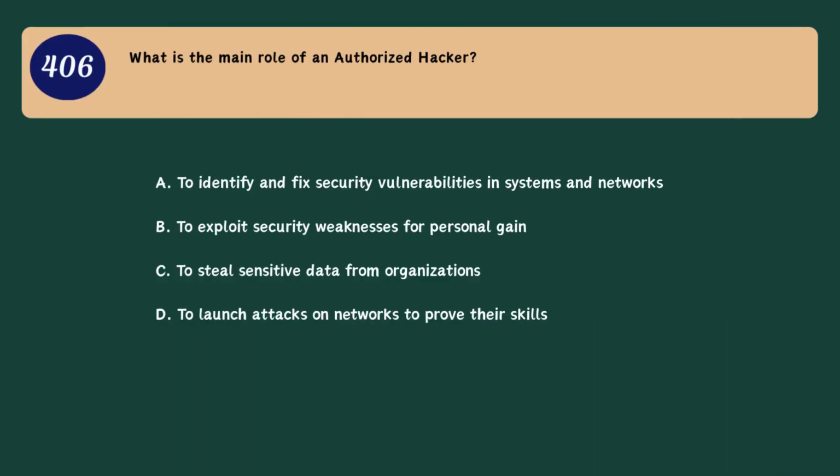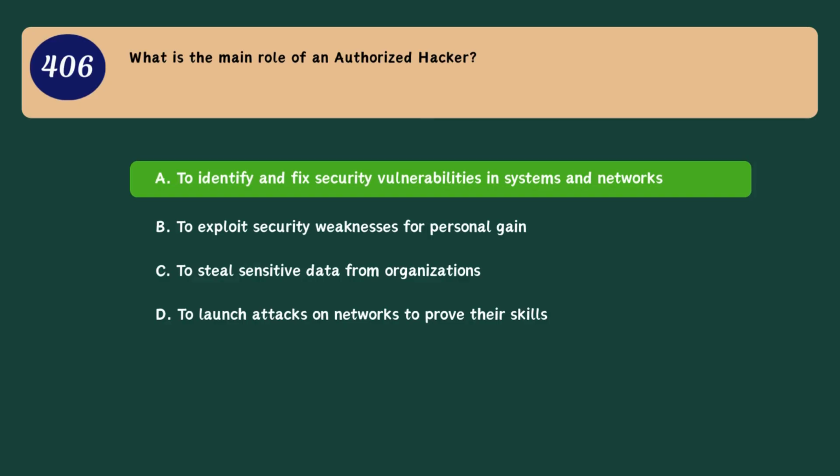Question 406. What is the main role of an authorized hacker? A. To identify and fix security vulnerabilities in systems and networks. B. To exploit security weaknesses for personal gain. C. To steal sensitive data from organizations. D. To launch attacks on networks to prove their skills. Correct answer. A. To identify and fix security vulnerabilities in systems and networks.